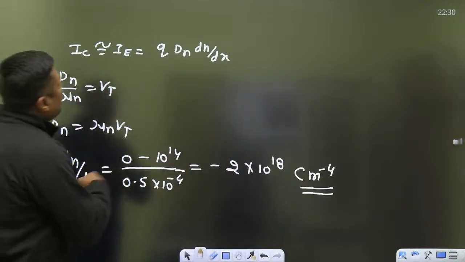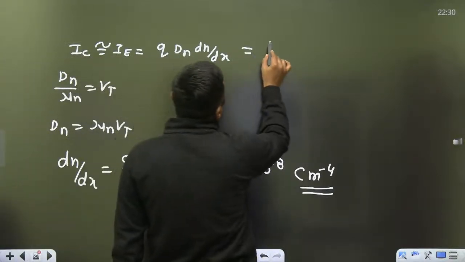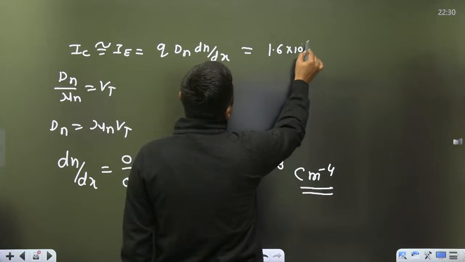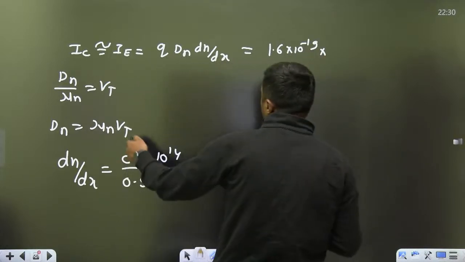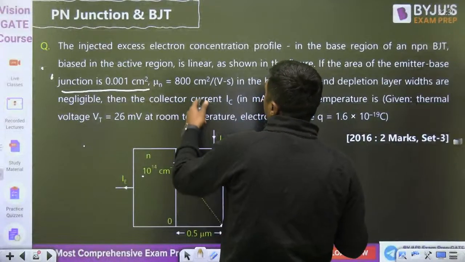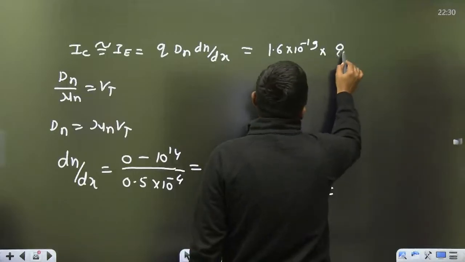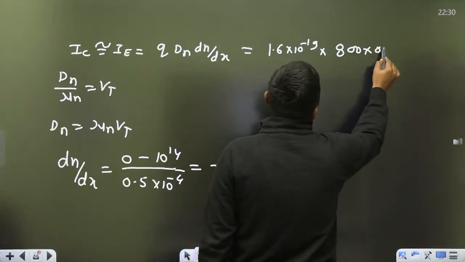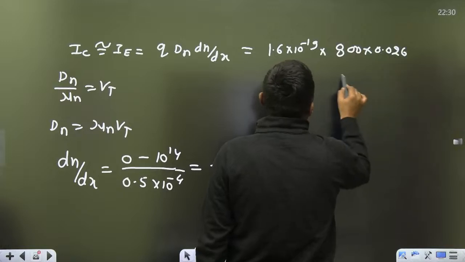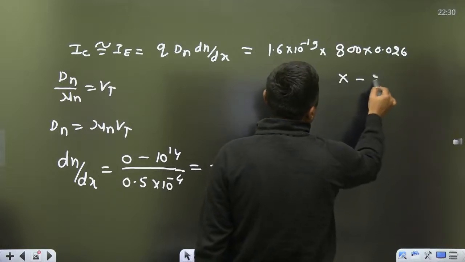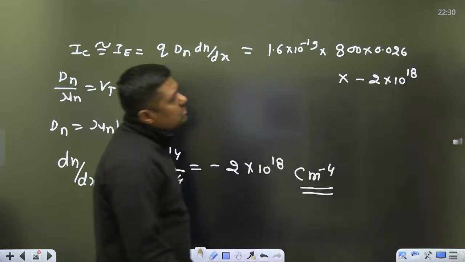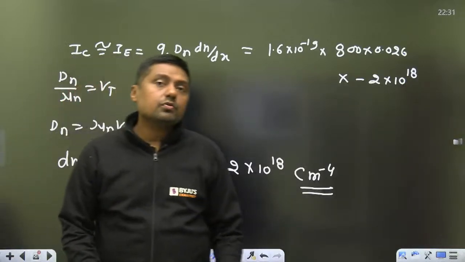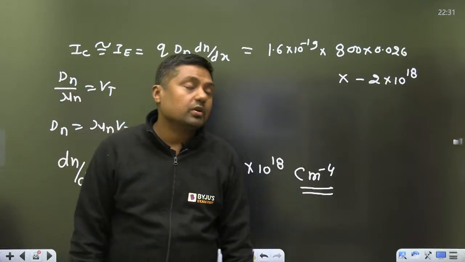Now you can put this value here. What is q? 1.6 into 10 raised to power minus 19. What is Dn? Dn is mu n Vt. What is mu n? 800. Vt is 0.026, 26 millivolt, into the concentration gradient, minus 2 into 10 to the power 18. Now can you find these values, everyone? Now this will become very easy. You can use your virtual calculator.